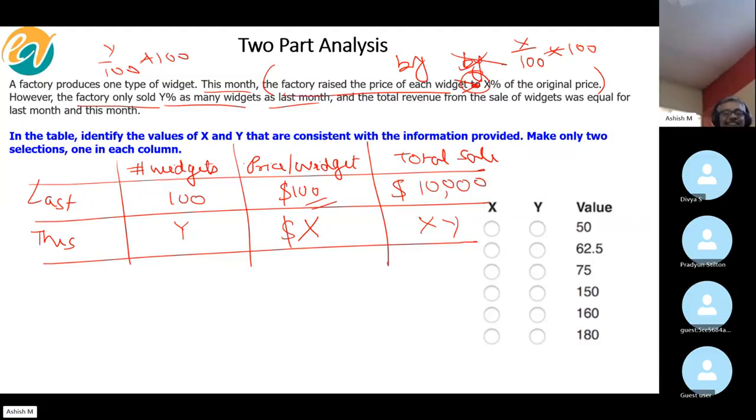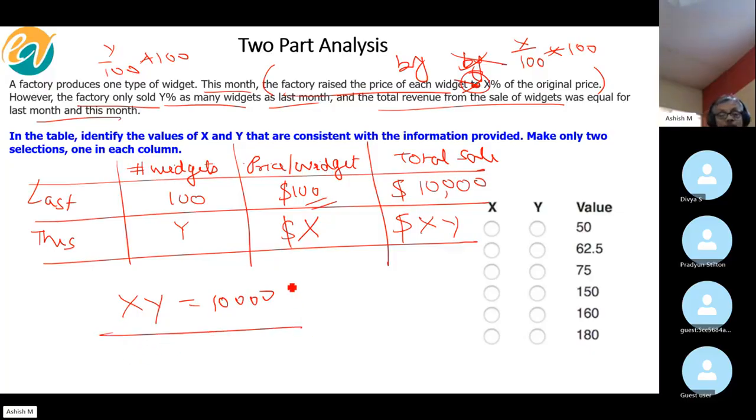All right. Now the total revenue from the sale of widgets was equal for last month and this month. So basically XY is equal to 10,000, because the total sale is the same. Again, we have the same issue: only one equation but two variables.